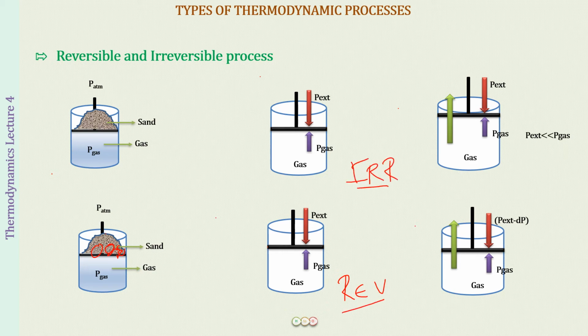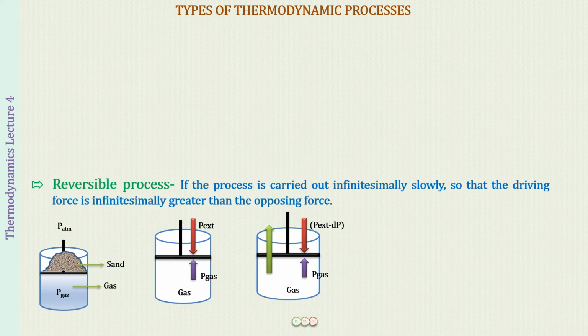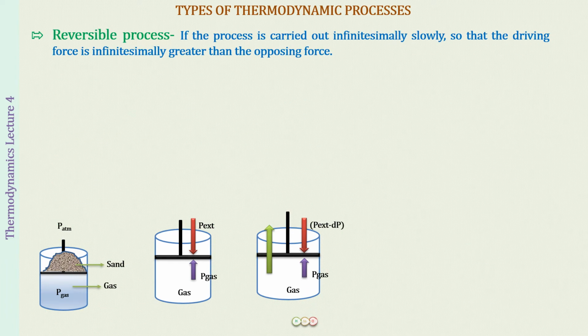Okay, so let us see now the definitions and the written stuff for this. So now you can write out everything. First of all, defining a reversible process: if the process is carried out infinitesimally slowly so that the driving force is infinitesimally greater than the opposing force, we call that process a reversible process.